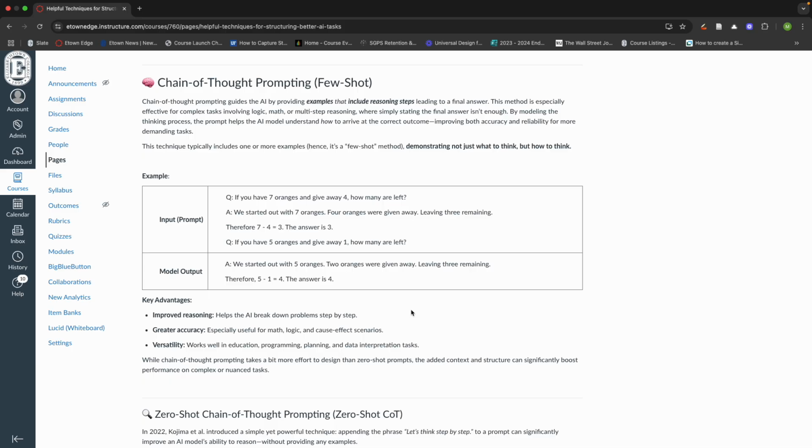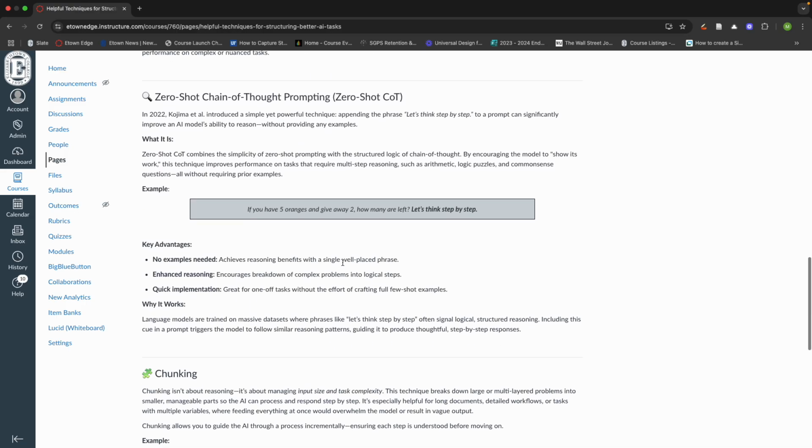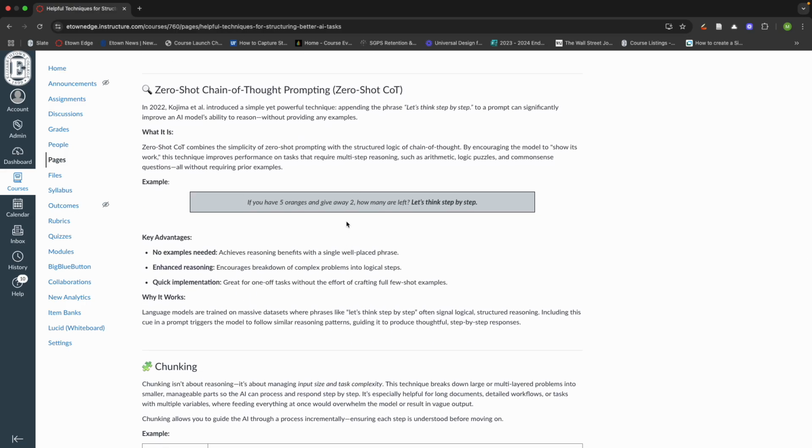But what about if we don't necessarily know how we want it to structure, or we want the AI model to, well, show us its rationalization? Well, in 2022, researchers found that just adding a simple phrase to the end, let's think step by step, actually can improve the accuracy of AI's ability to reason. So if you don't necessarily have an example, you're not necessarily sure about how it should be reasoned, if you want this to be very quick with its implementation, this is a great technique to use.